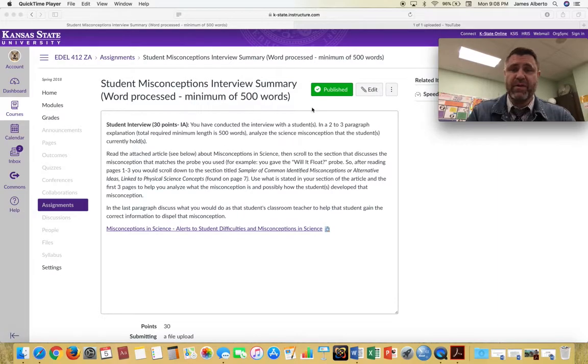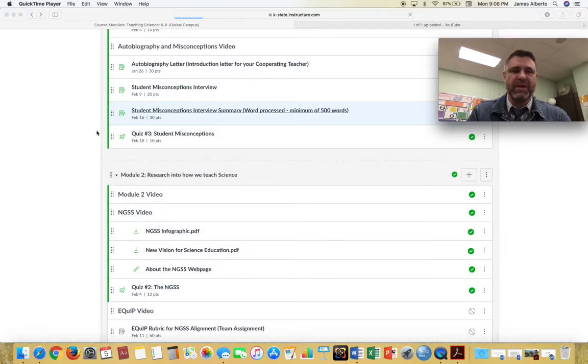It tells you that you're going to write a 2 to 3 paragraph explanation in 500 words or greater that addresses these things that I talk about here. Now, this works really well if you read this article first. So there's a link to a second article. There's the article that you read before you do the misconceptions interview, and then there's an article about misconceptions in general that you really need before you do the summary. Definitely the summaries are very different if someone doesn't read this article first, so make sure you read the article first. And let's go back, and I believe we are good to go.